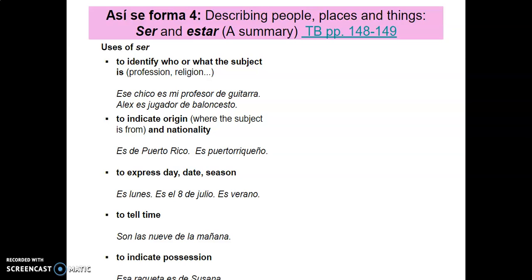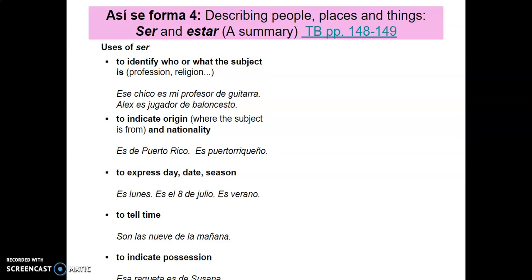Por ejemplo, ella es una chica, right? She's a girl. Mario es un profesor. That's his profession. He's a professor, right? Elena es una estudiante. Elena is a student. We're identifying those people by maybe what they do or something they're a part of. We could say, él es católico. He's Catholic. Okay? So religion is an identifying factor.